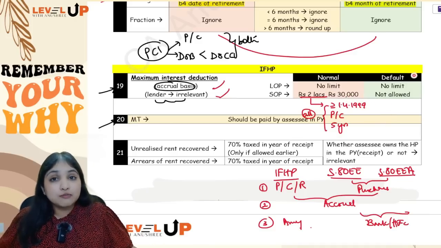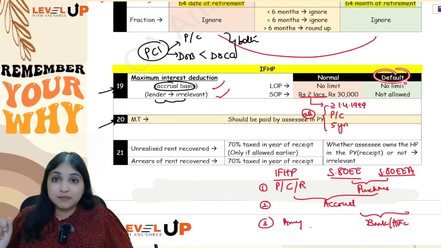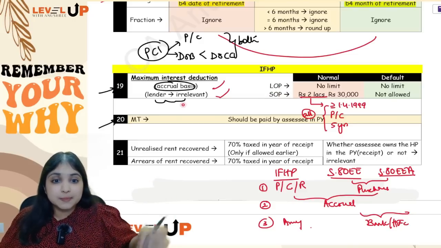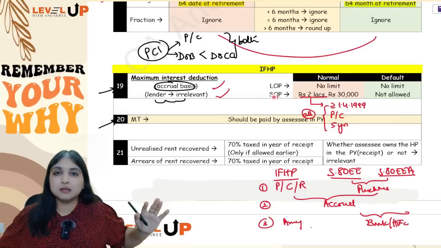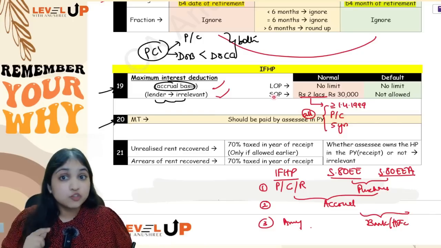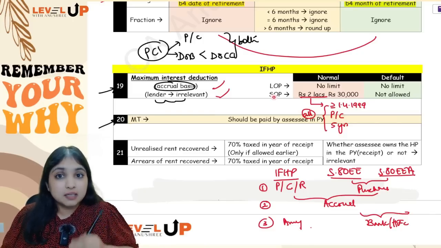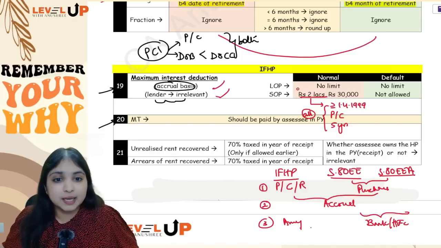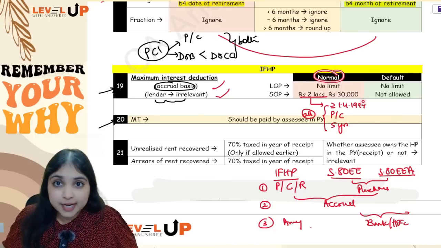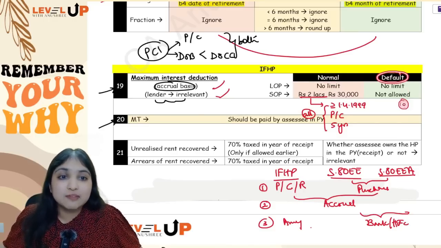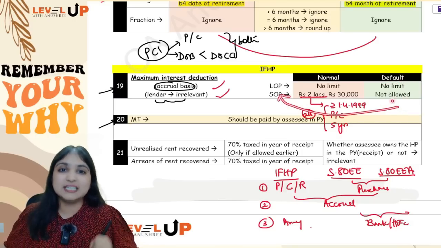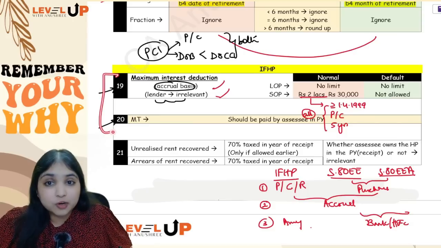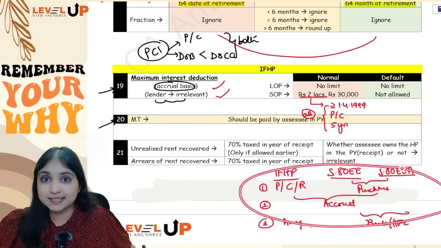Okay, but however, if you are doing calculation under the default regime, under 115BAC, for self-occupied property, interest itself will not be allowed. So there is no question of limit. So remember, in IFHP head, in the default regime, let out property, no change in computation. Self-occupied property in normal regime, you will always have a negative number. But in default regime, your answer will always be 0 for self-occupied property because interest is not allowed under the default regime. Okay, clear guys? 2 important adjustments we've had, also connected it with chapter 6A a little bit for you.